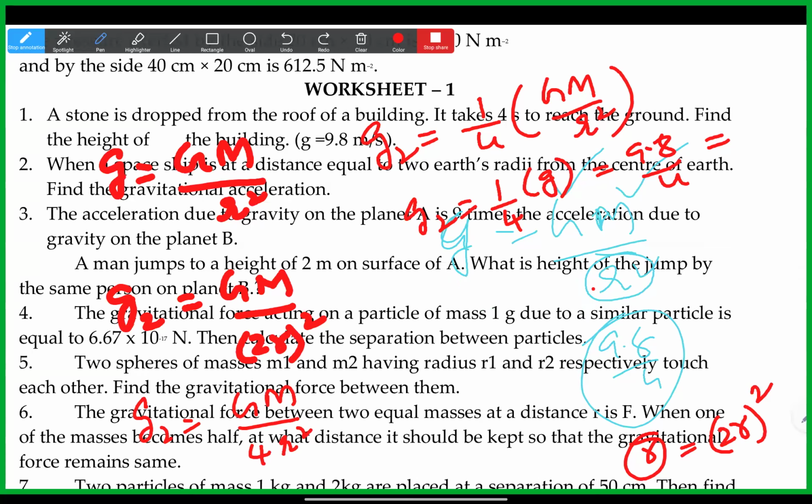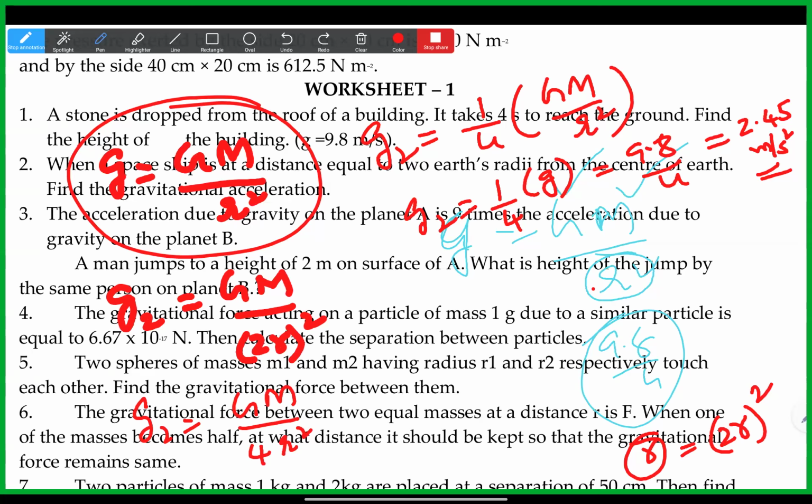Okay, Pranami? Yes, sir. So we get 2.45 meter per second square. Understood, Pranami, how I solved it? Yes, sir, I understood. Are there any other important models? The third one also we can do in the same way, but if you understood this, you can easily understand that also. If you have the solution, just from the observation you will easily understand it. I don't have the solution.